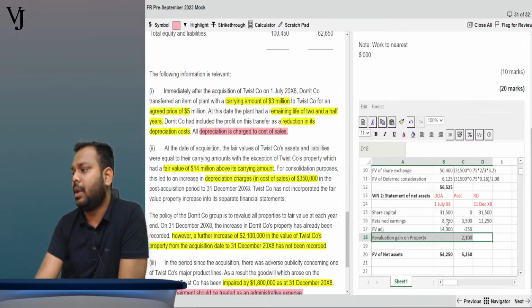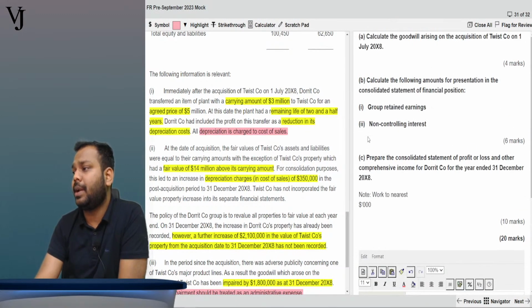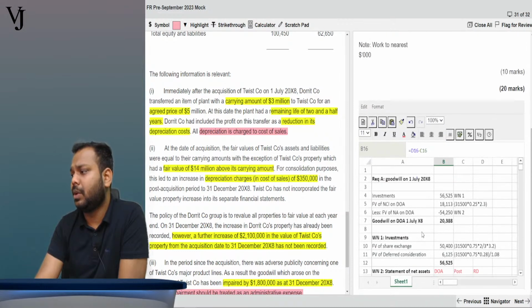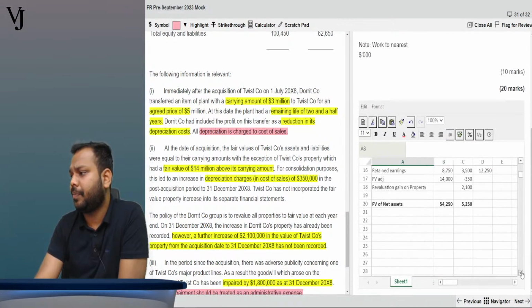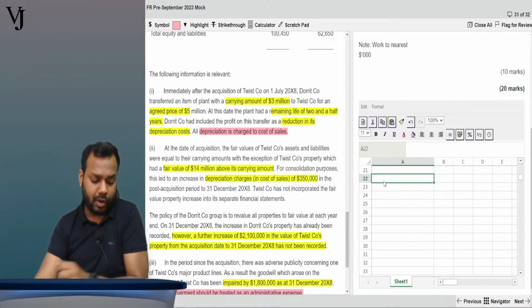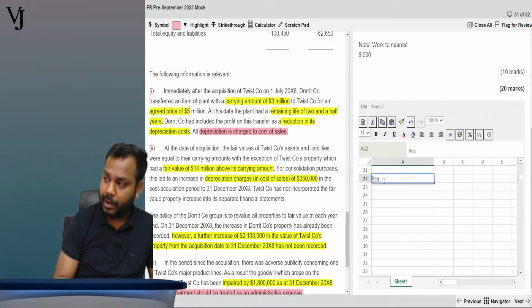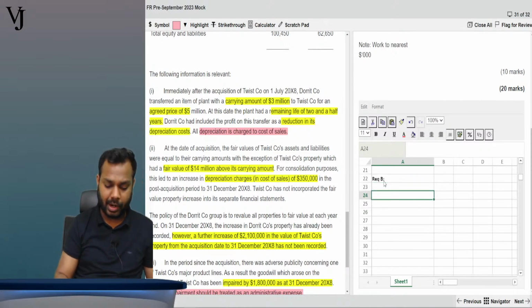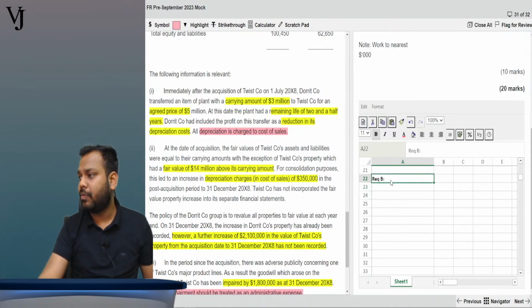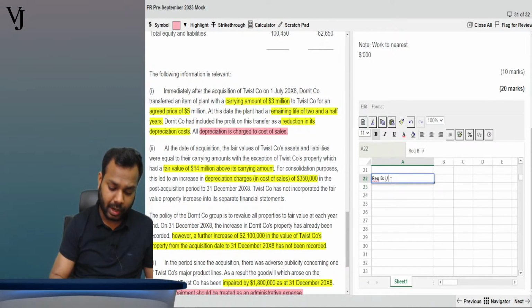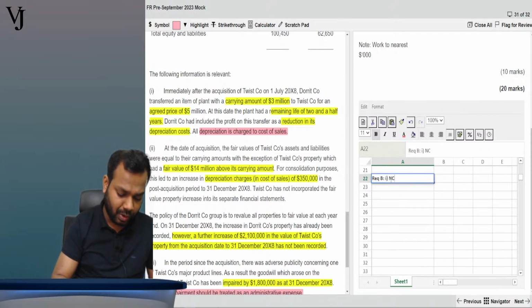Okay, wonderful. Now, what is the question asking for? Group retained earnings and non-controlling interest. So let's write here requirement number B. Requirement B, point number 1. It requires you to calculate the value of NCI on 31 December 20x8.